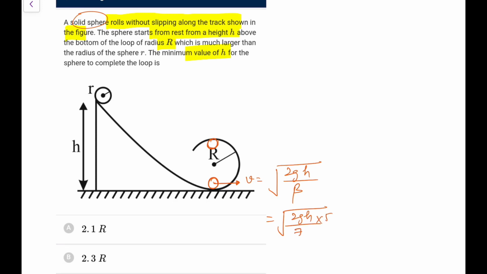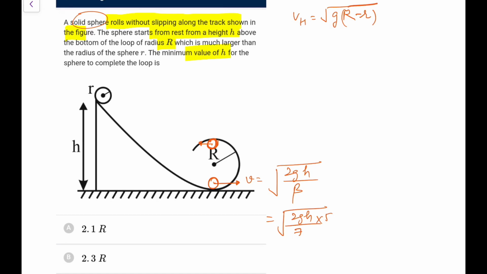Now at the bottom of the loop, the track shown in the figure, which is much larger, the minimum value of h for the sphere to complete the loop. Here I am assuming the complete track the rolling goes on, so it would be an easy one. No point in taking v here, you can apply directly. Just see the highest point. Velocity at the highest point in the limiting case is equal to root of g into (R minus r), because of the radius effect itself.